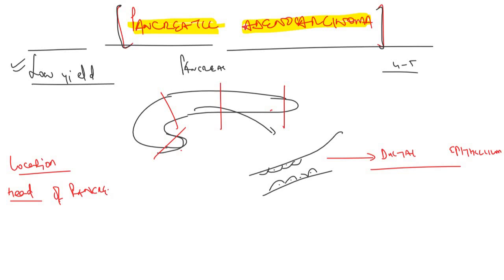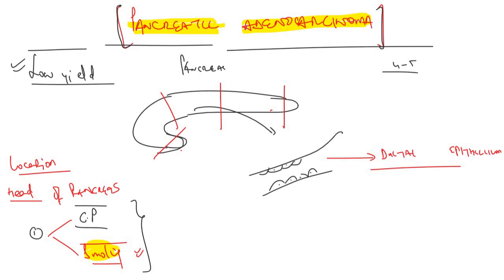Now what are the risk factors? There are two risk factors. One is smoking. So smoking is a risk factor for the pancreatic adenocarcinoma. You know that smoking is a risk factor for lung cancer, actually it is the number one risk factor for lung cancer. And the second risk factor is chronic pancreatitis. When I told you about chronic pancreatitis, I told you that it is a risk factor for the pancreatic adenocarcinoma. Now if we talk about the pancreatic adenocarcinoma, it arises in the head of the pancreas.